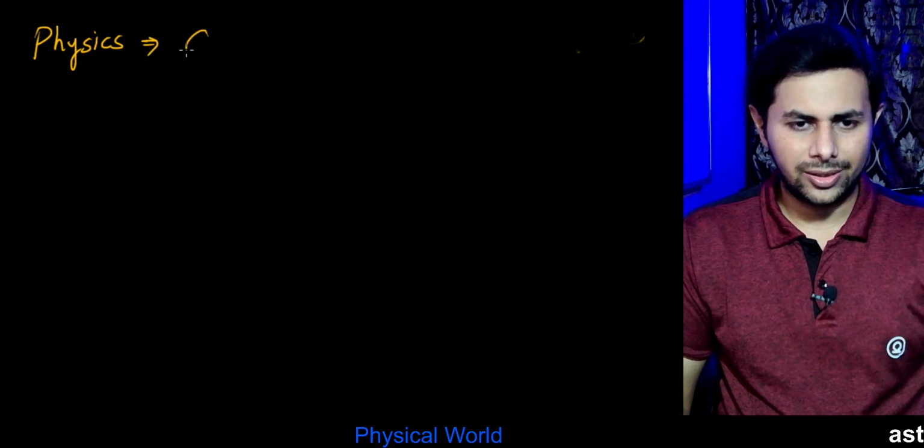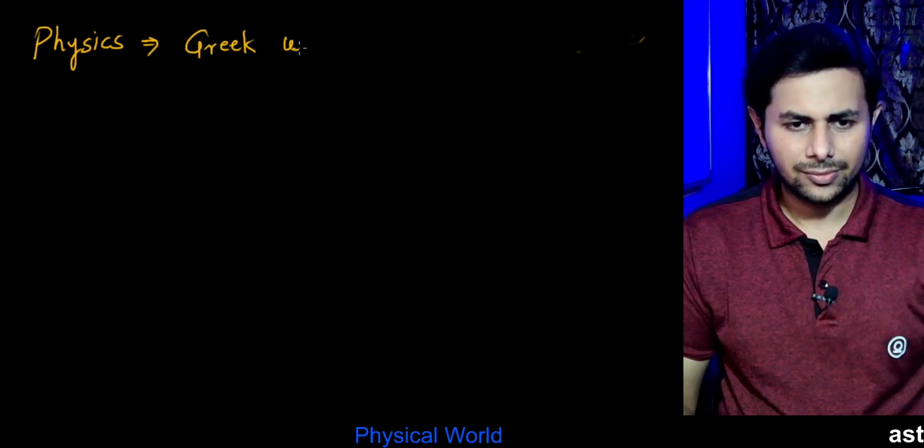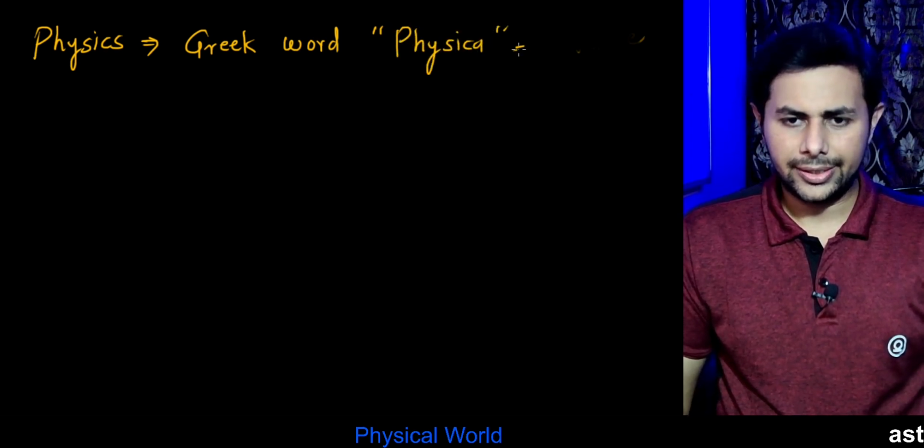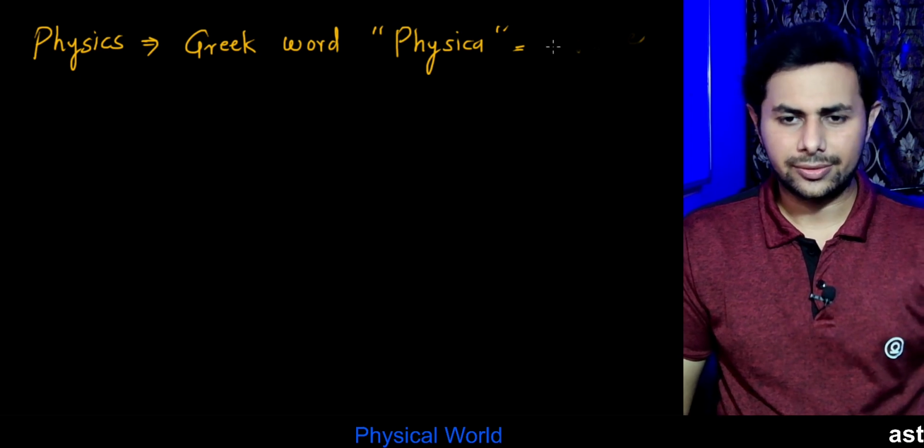Now let's come to our favorite subject, our subject of interest over here, and that's physics. So what is physics? The word physics has come from a Greek word called physica, and it means nature.